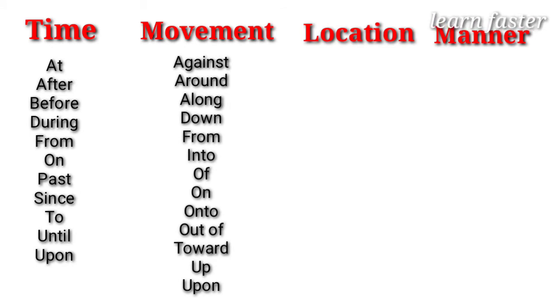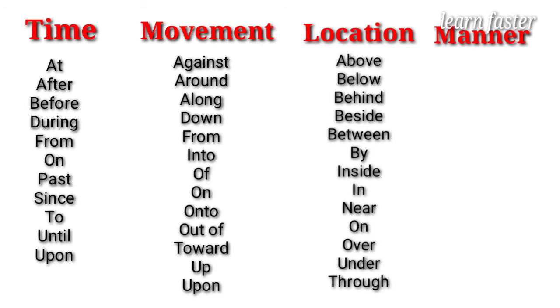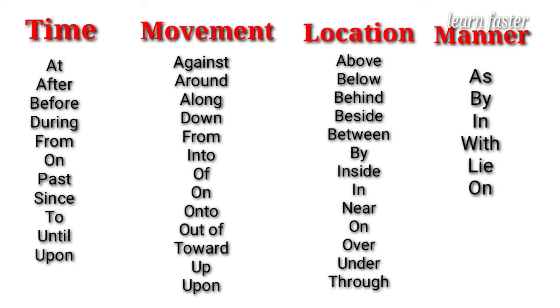In the location we include above, below, behind, beside, between, by, inside, in, near, on, over, under, through. In manner we include as, by, in, with, like, on.